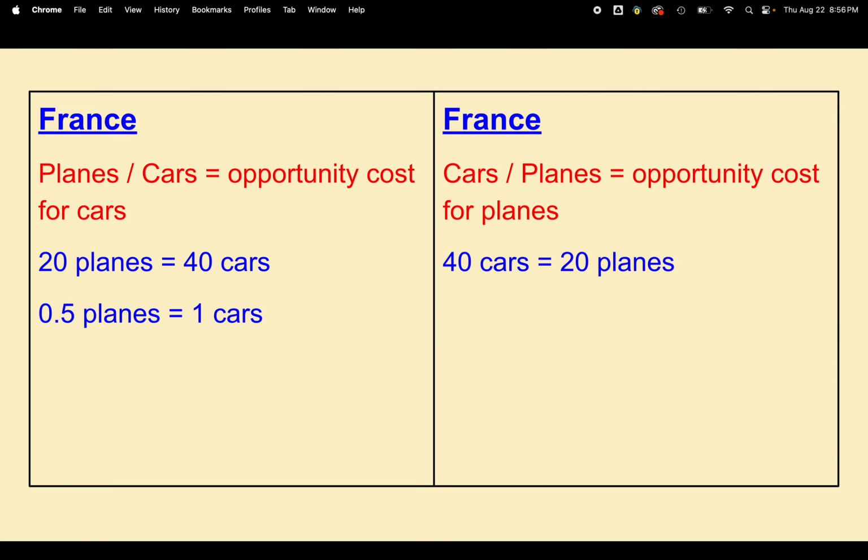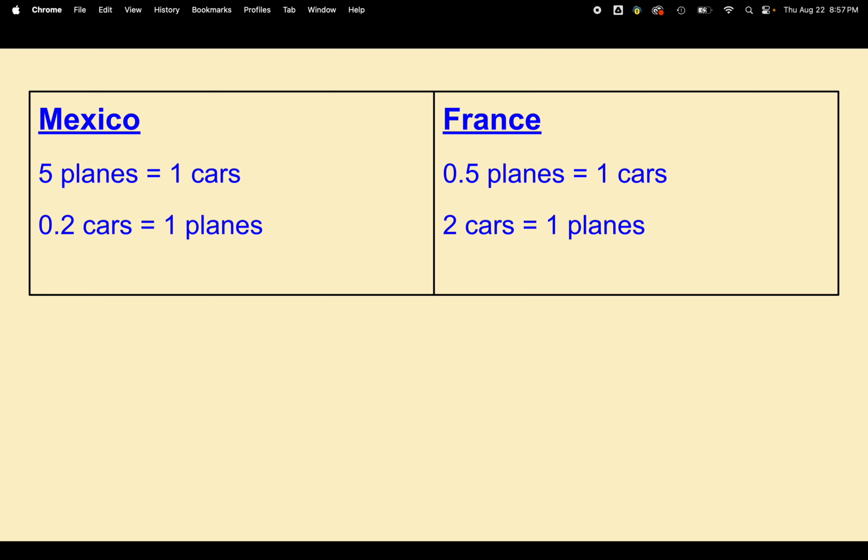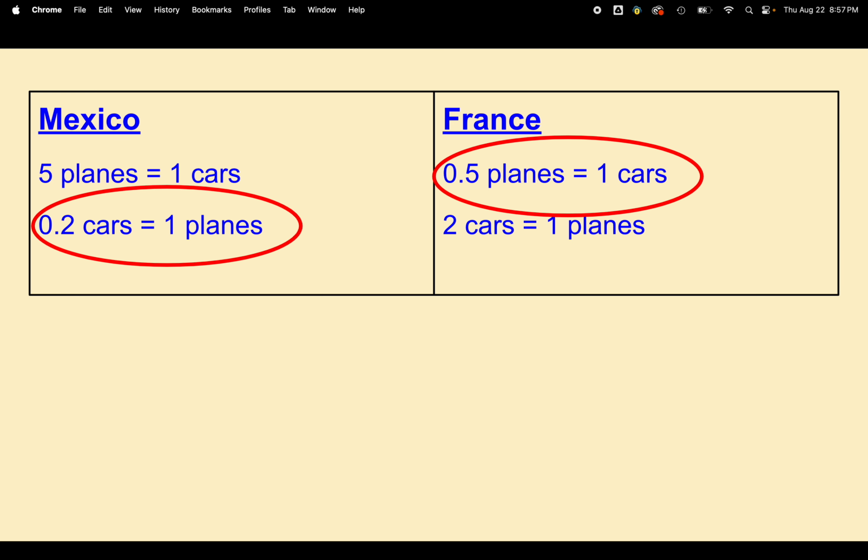Then we look at what it would be for planes. We divide both sides by 20 to get the planes down to 1. And the opportunity cost to make one plane is they gave up the opportunity to make 2 cars. So then we put that together and we see that France has the comparative advantage in making cars because they give up fewer planes to make one car.